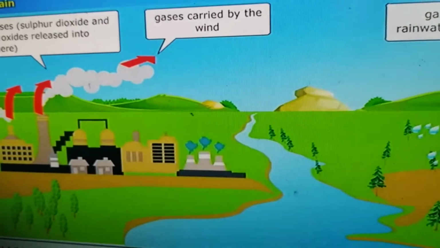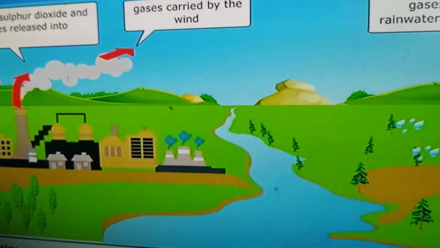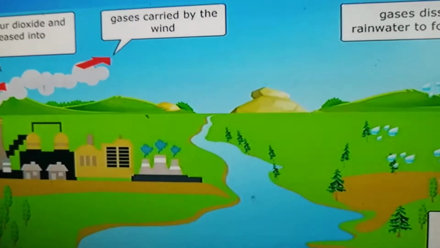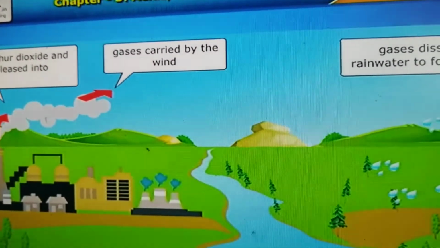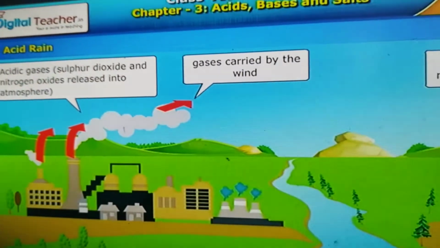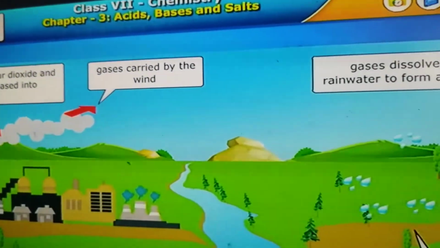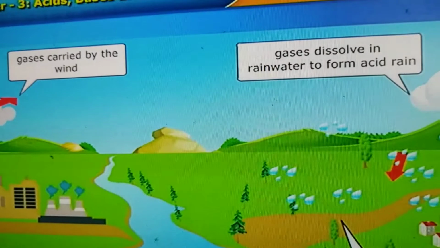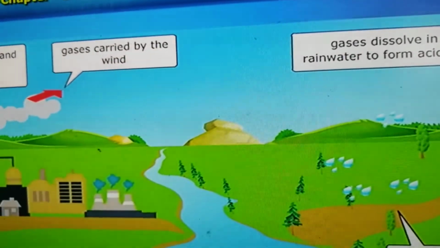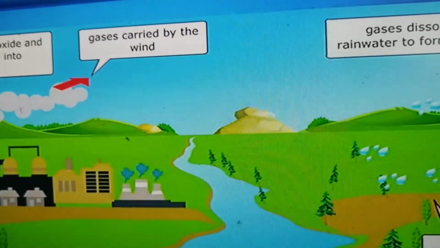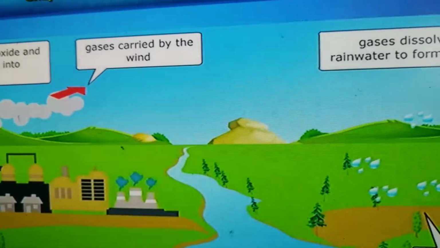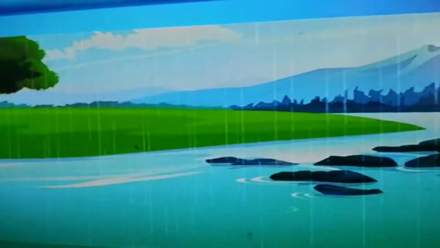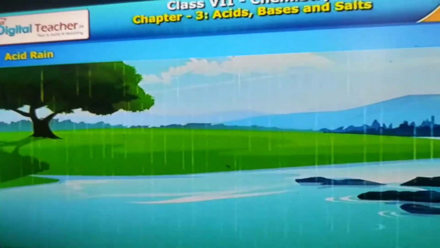As the name indicates, the rain which contains excess of acids is called acid rain. When harmful gases like sulfur dioxide and nitrogen dioxide react with moisture present in air, they form nitric acid and sulfuric acid. When these acids drop down on earth along with rain, it is called acid rain.